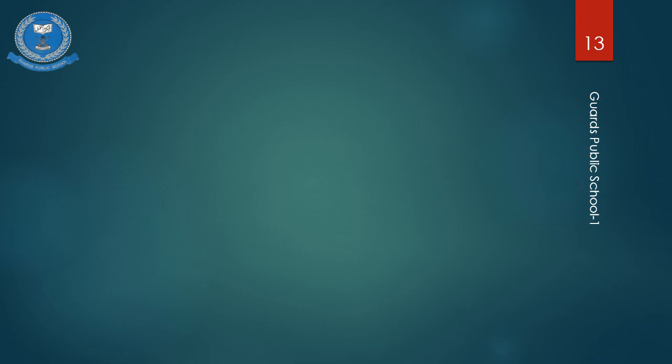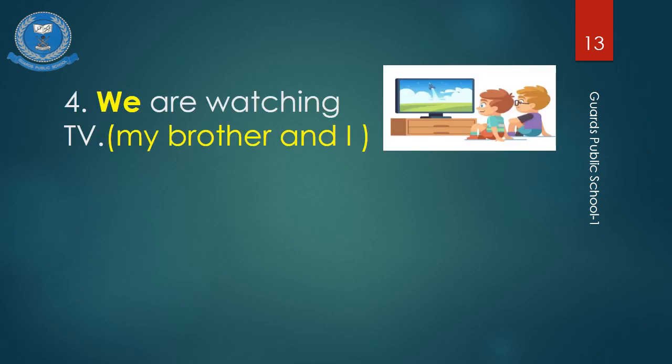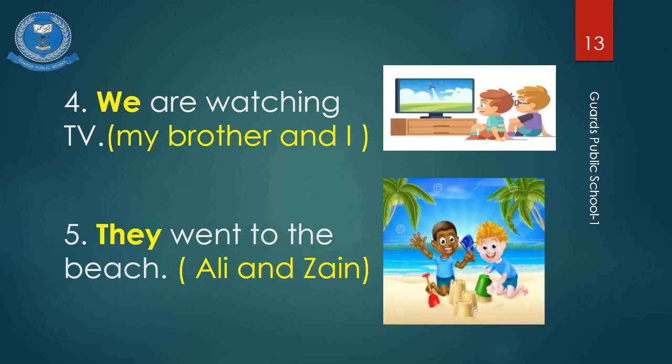My brother and I are watching TV, but instead of saying my brother and I, to avoid repetition, we will say we are watching TV. Ali and Zan went to the beach. Instead of saying Ali and Zan, we will say they went to the beach. So the person who is performing the action is known as the subject pronoun. For that we will use she, he, it, we and they.